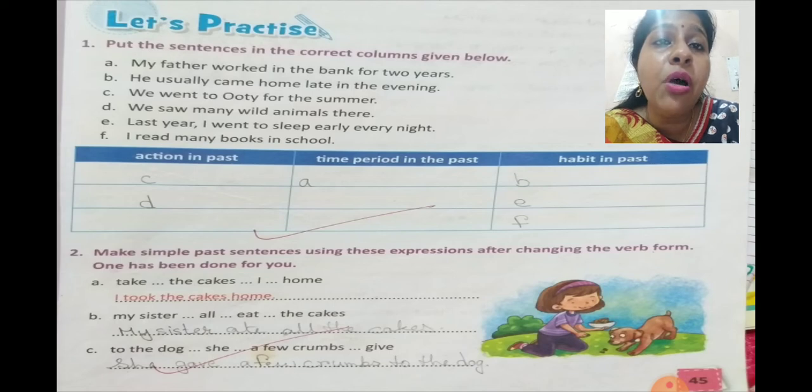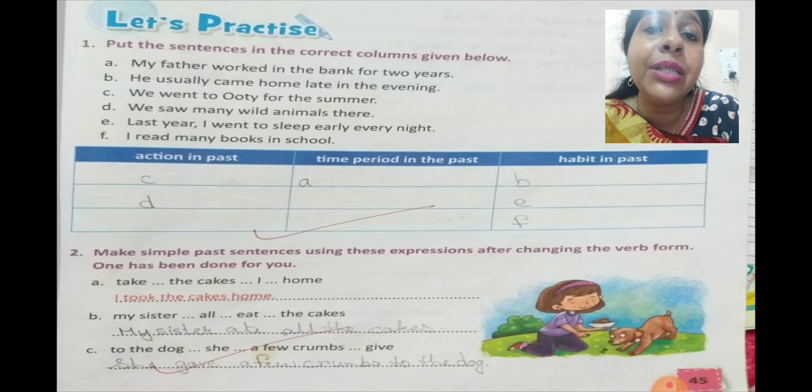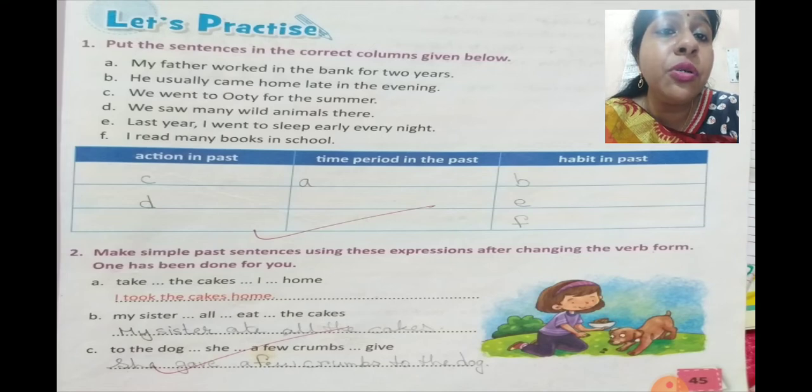I hope all of you have completed it. Now let's move to number 2. Make simple past sentences using these expressions after changing the verb form. One has been done for you. Number A, you can see it is already done. Take the cakes I home. So you have to rearrange it. So take will become took. I took the cakes home.